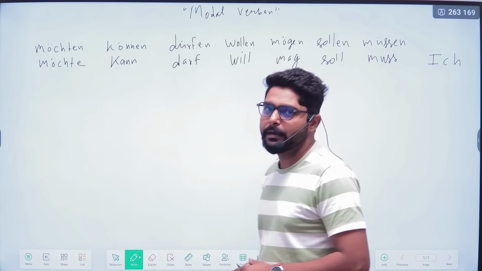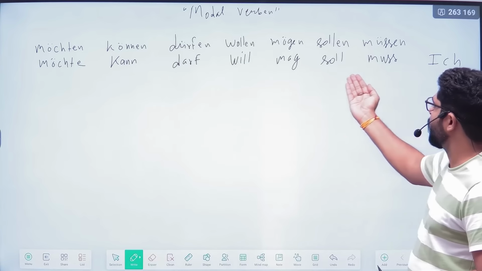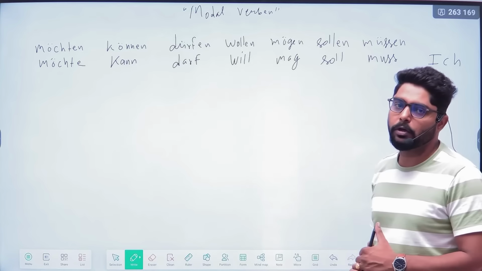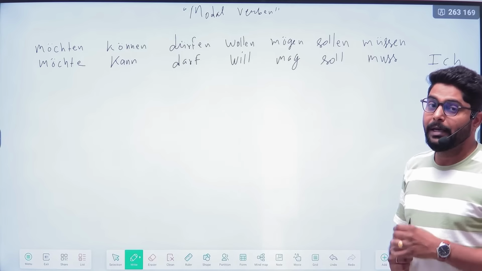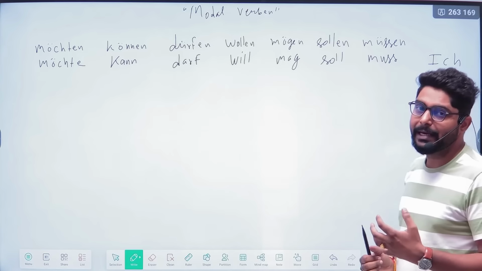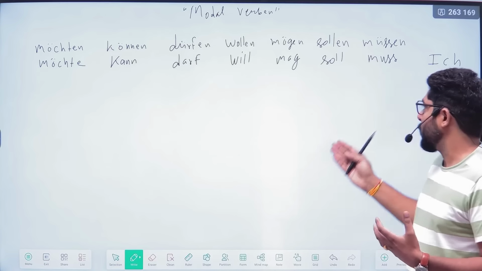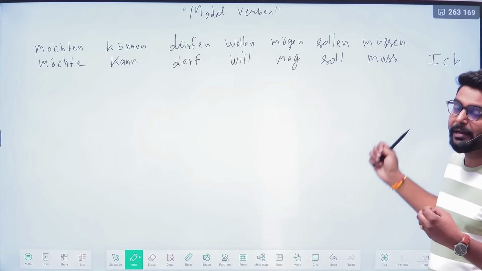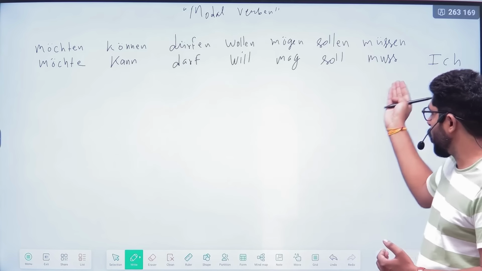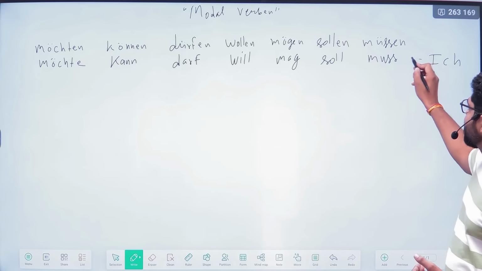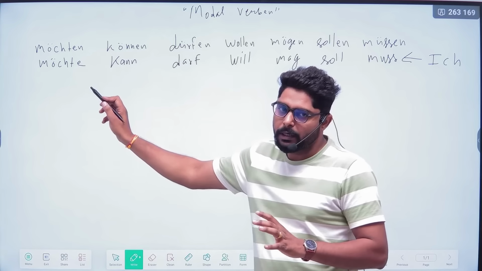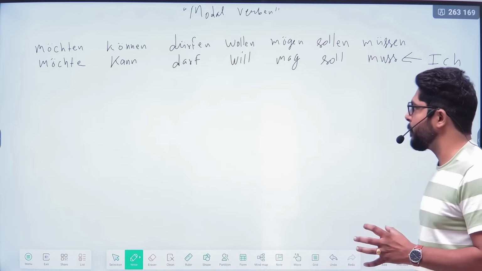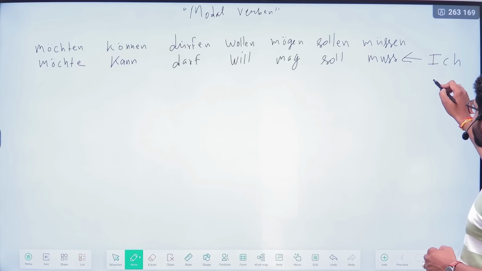As you can see here, all these modal verbs have irregular conjugation. It means in the verb conjugation we learned first that every time we were doing the conjugation, we were adding an e ending. But in all these modal verbs you are not seeing any e ending. So you have to memorize the conjugation of modal verbs.